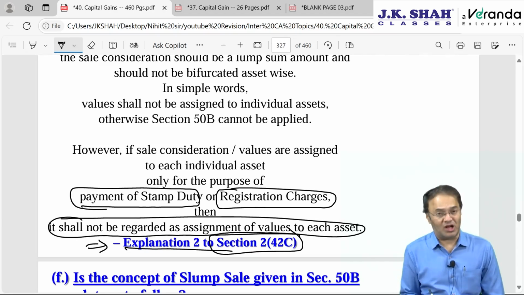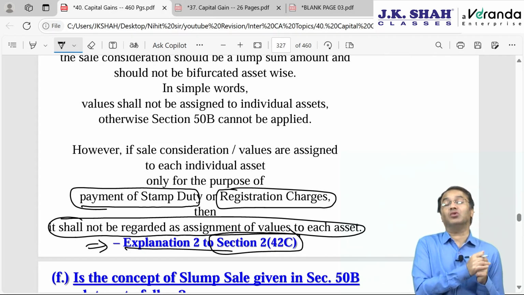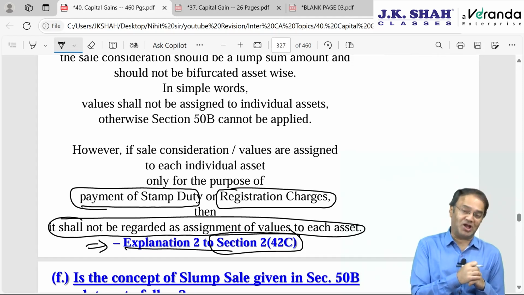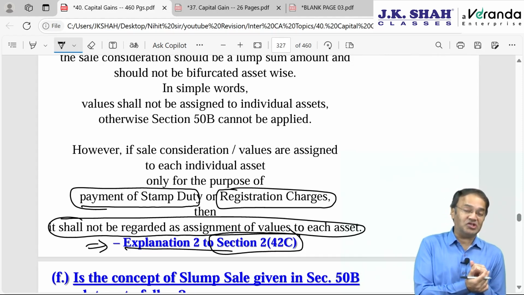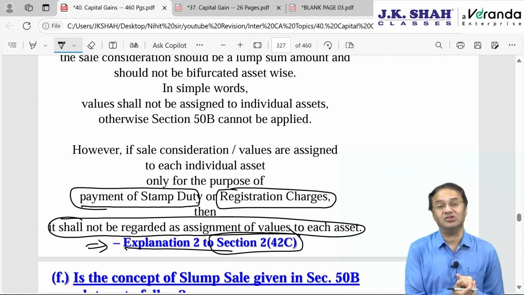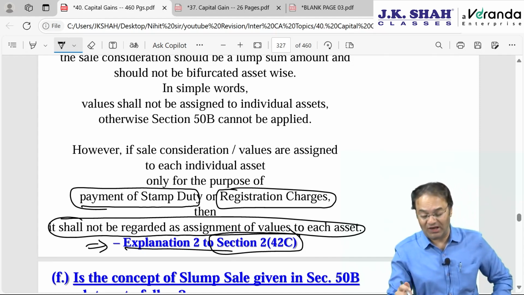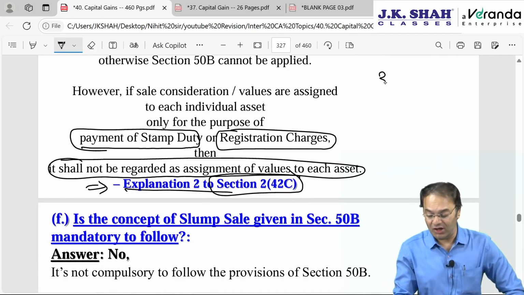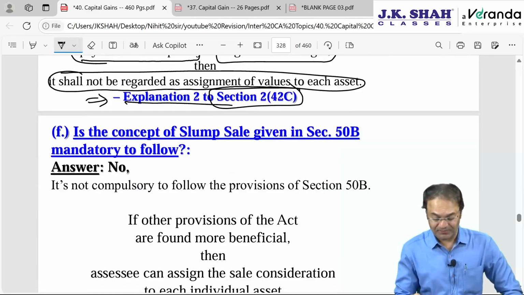Say I purchase your asset, which includes a building also. Then when I go to the register of properties to register the building in my name, I will have to pay some stamp duty and some registration charges, which is a particular percentage of the cost of acquisition or the purchase price. Their valuation will have to be done, that out of 300 crore paid by me to you, how much is towards this building or how much is towards a particular land.